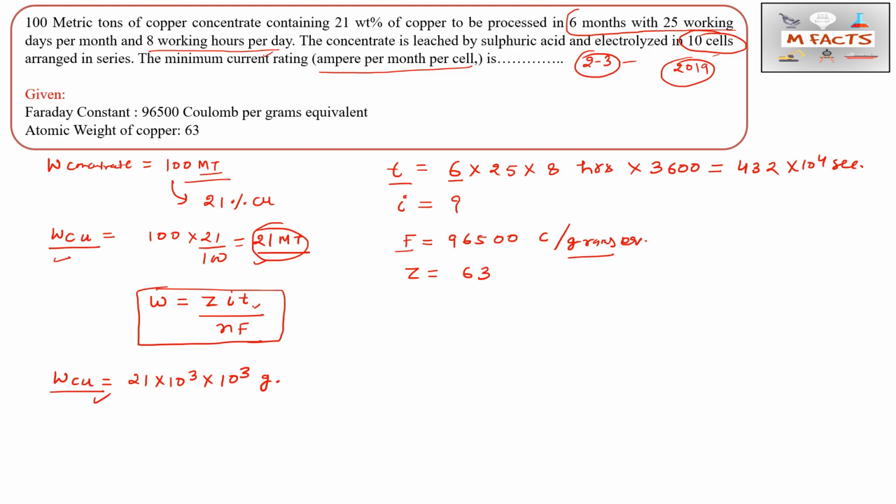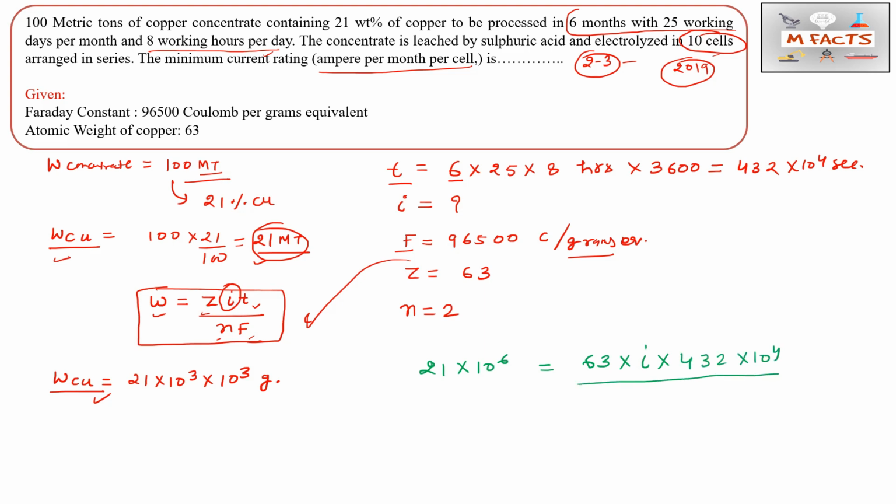We know the time, we know W, we know Z. The N value for copper is 2, and the Faraday constant we know. So we can find the current after putting in all these values. W is 21 × 10^6 equals Z, which is 63, multiplied by I, which we need to find, and T is 432 × 10^4, divided by N and 96500. From here we will calculate the I value.